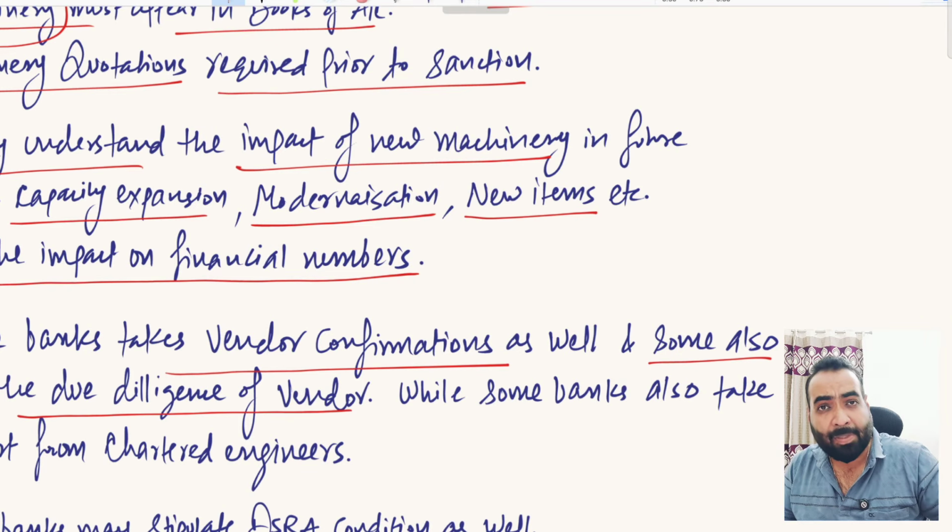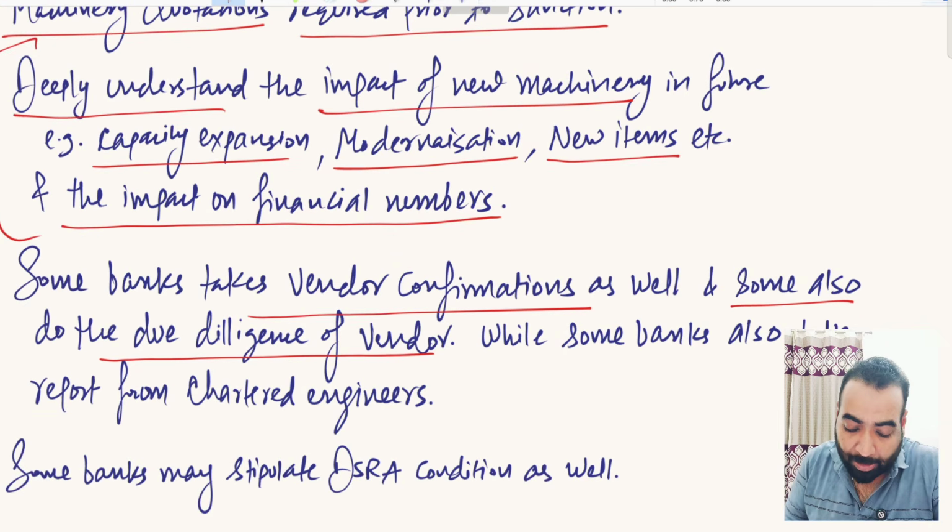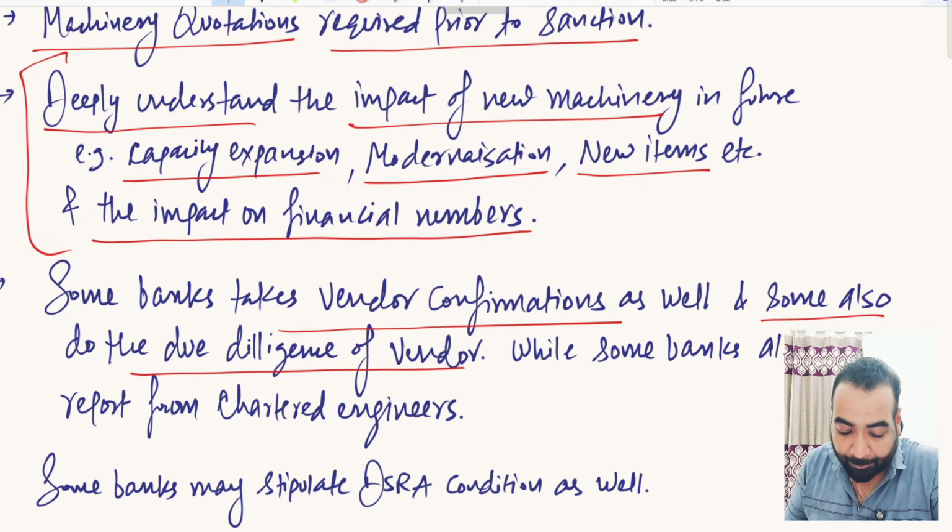The business premises were even locked at the time of our visit. And we have checked his financial numbers and market reference as well. He is not doing the business properly, or the numbers are not sound enough to supply this kind of machinery, so we are not comfortable with the vendor of your borrower, so we will not give any disbursement to you. So they do the due diligence of vendors as well, right?